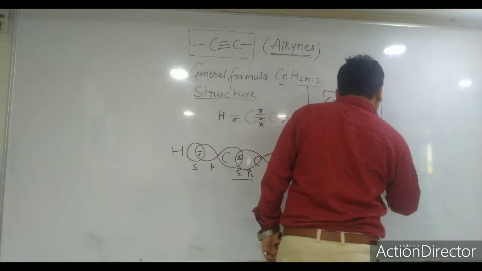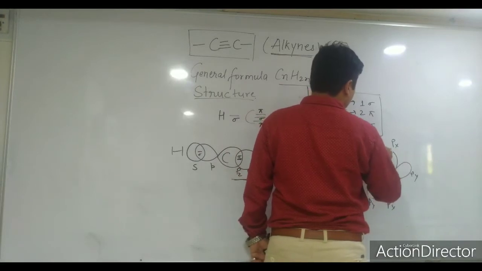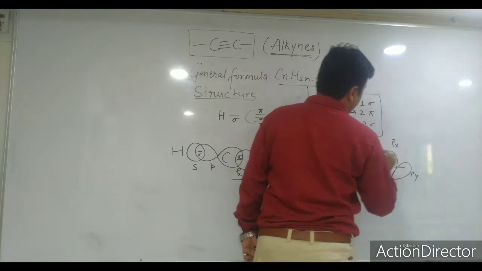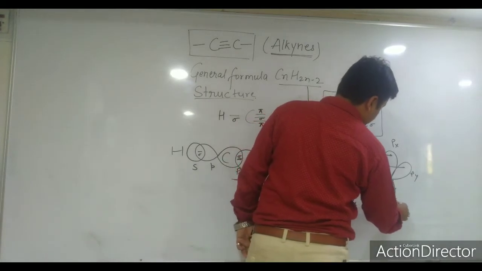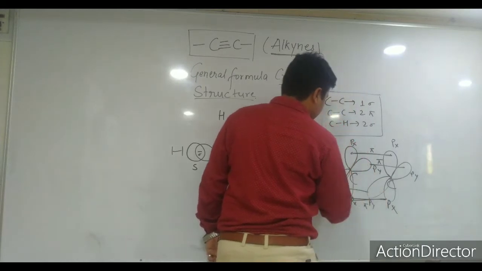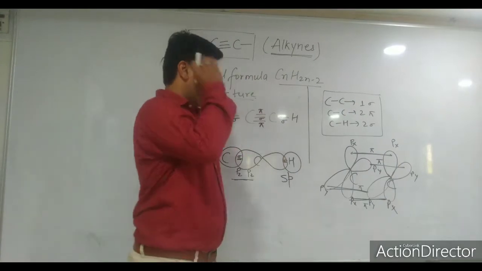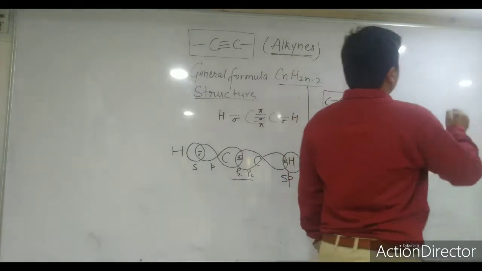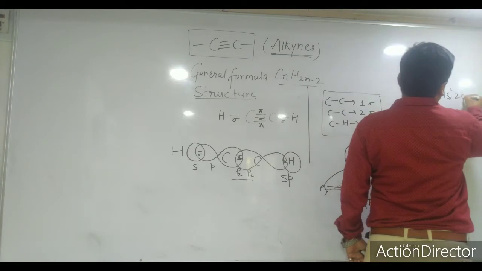So the bond between the two carbon atoms, this is a pi bond, and between these two also, this is a pi bond. Similarly here also px and px, so this is pi bonding, this is pi bonding. You will say, sir, you have written 4 pi. Students, you have to just understand: carbon atomic number 6, electronic configuration 1s2, 2s2, 2p2.